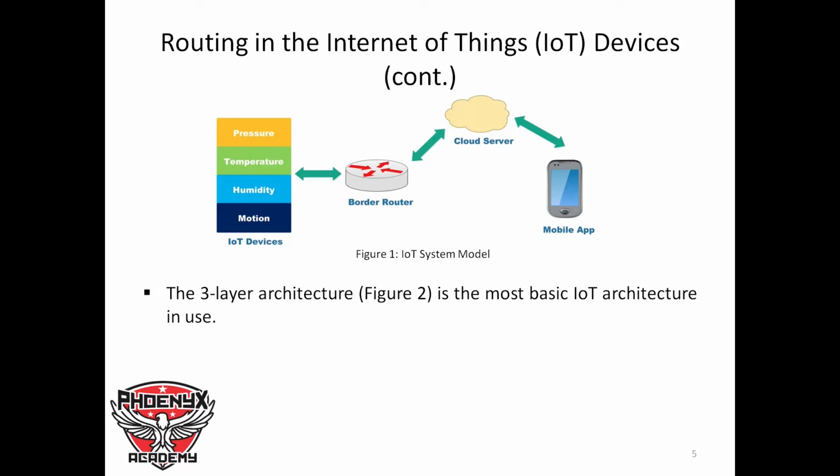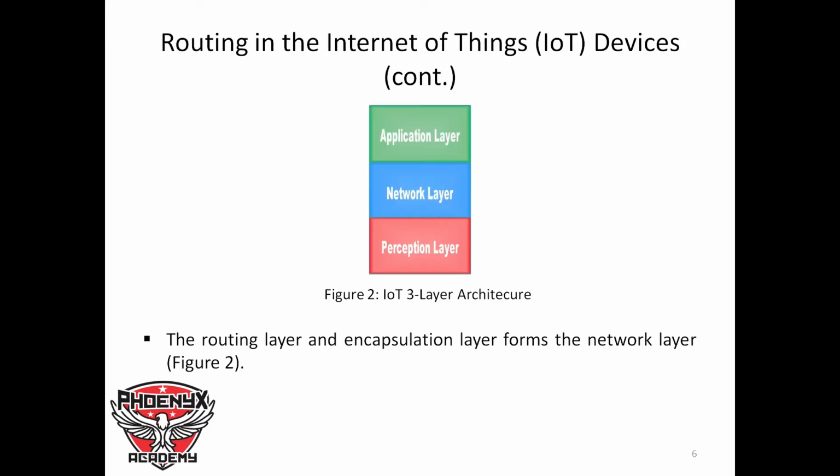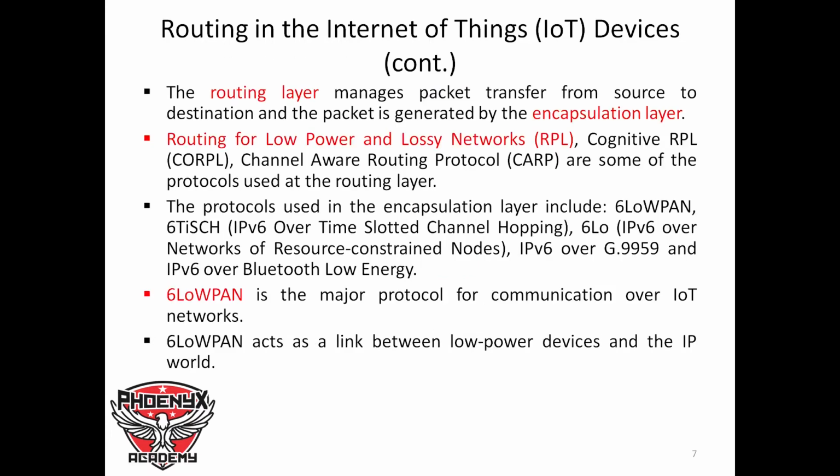Now the three-layer architecture is the most basic IoT architecture in use. We have the application layer, the network layer, and the perception layer. In this presentation, we are concerned with the network layer, that is the middle layer. The routing layer and the encapsulation layer form the network layer, as we can see in figure 2. The routing layer, which is the one we are concerned with in this presentation, manages packet transfer from source to destination, and the packet is generated by the encapsulation layer.